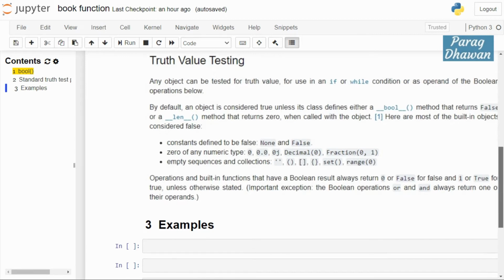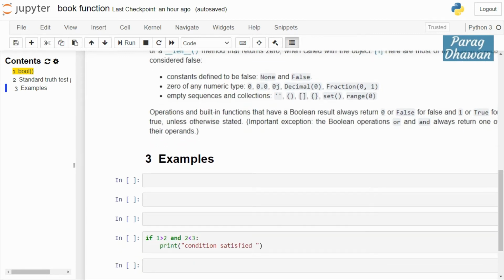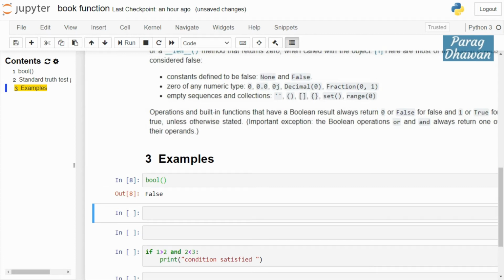Let us cross verify this using some examples. If the bool function or bool method does not have any parameter, it will return false. If it is passed a None value, it will return false.